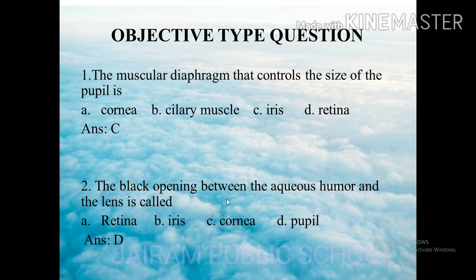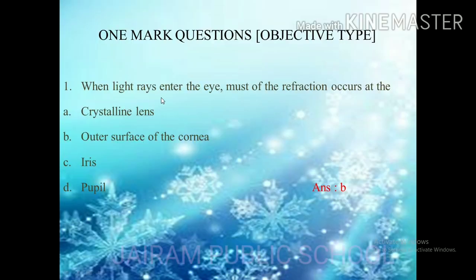Next, the black opening between the aqueous humor and the lens is called the pupil. So in dim light, the pupil opens up, and in bright light it becomes very small. So the answer is pupil. Come to the next question. When light rays enter the eye, refraction occurs at the outer surface of the cornea. Here only the light rays enter. So through the cornea only the light rays enter. So the answer is the outer surface of the cornea.